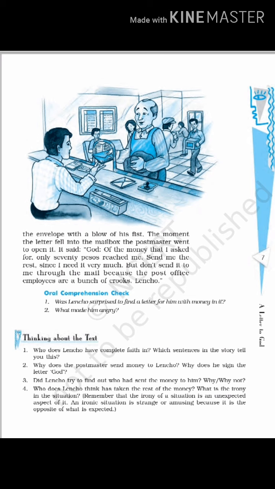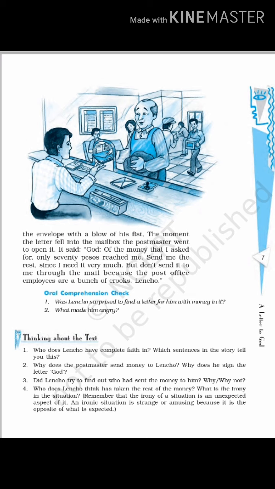He thought that probably God had sent the entire amount, 100 pesos, to him, but the post office people had stolen out of that. So it is very clear that the post office people had tried to do their best, as they had tried to keep Lencho's faith in God, yet Lencho had ended up losing his faith in them. This is an ironical situation.